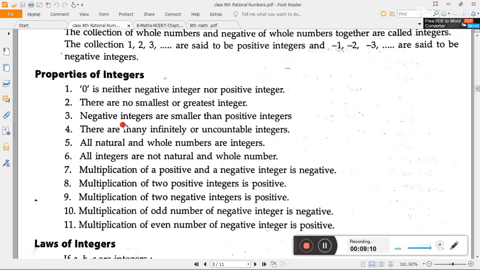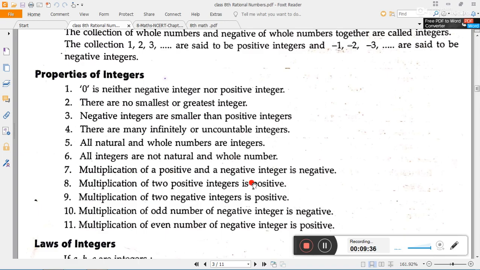There is no smallest or greatest integer. We can't find the smallest integer or the greatest integer. Negative integers are always smaller than positive integers, and 0 also. There are infinitely many, or uncountable, integers. All natural numbers and whole numbers are integers, but all integers are not natural numbers and whole numbers.